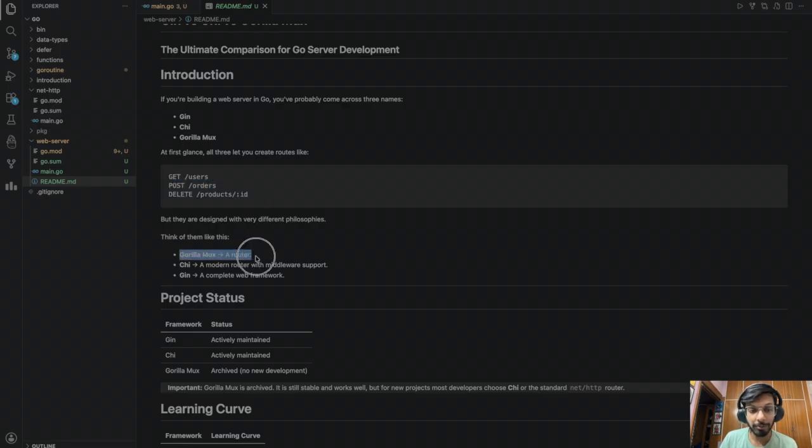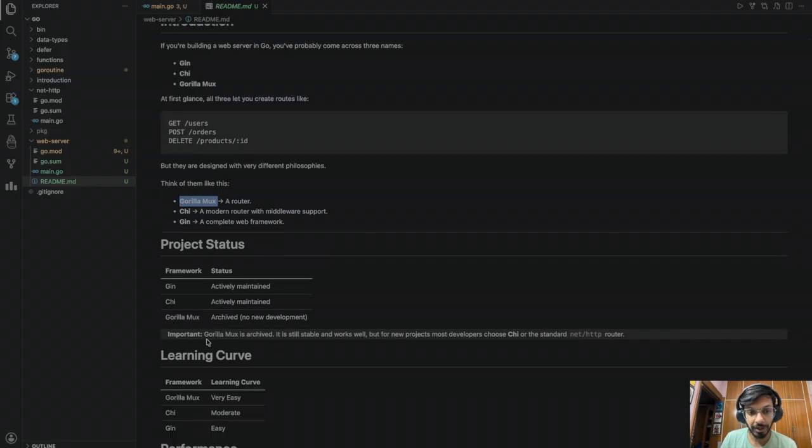So, for example, Gorilla Mux basically just helps you create a router. Whereas Kai or Gin, they would also, of course, create a router, but they provide middleware support and they have a lot more customizations available to them. And Gorilla Mux, as of today, is no longer maintained. So, yeah, it is archived. I mean, you can still use it if you want. You'll find ample documentation around it. But most of the developers would go with either Gin or Kai or even the net HTTP package.